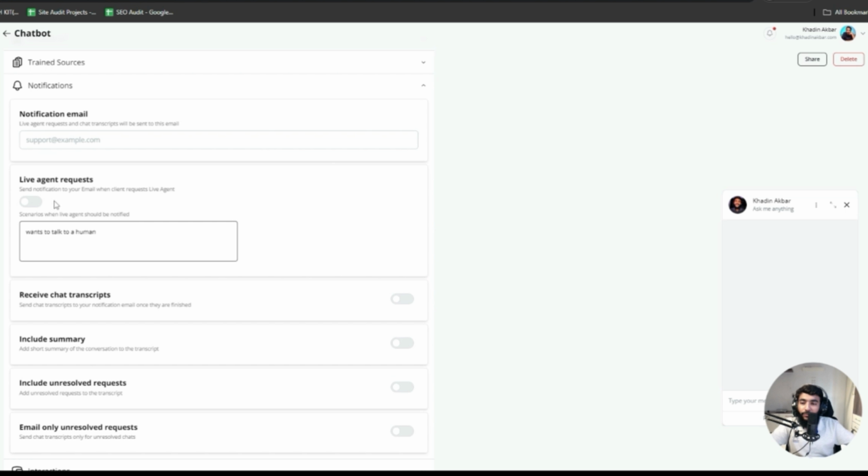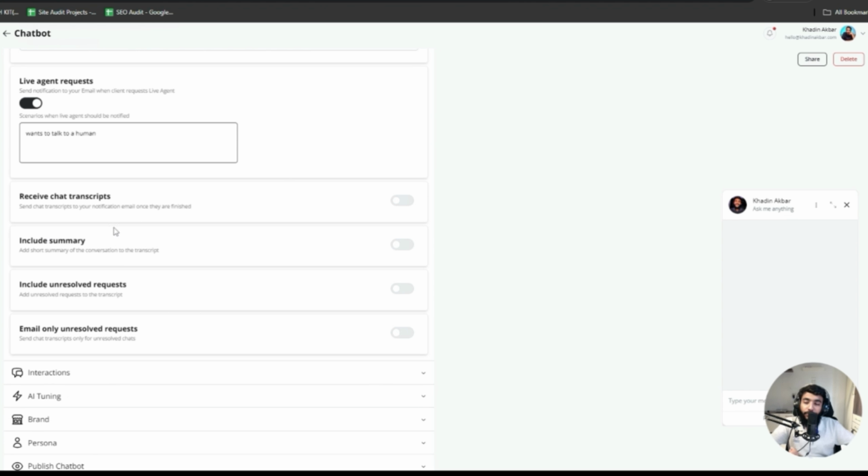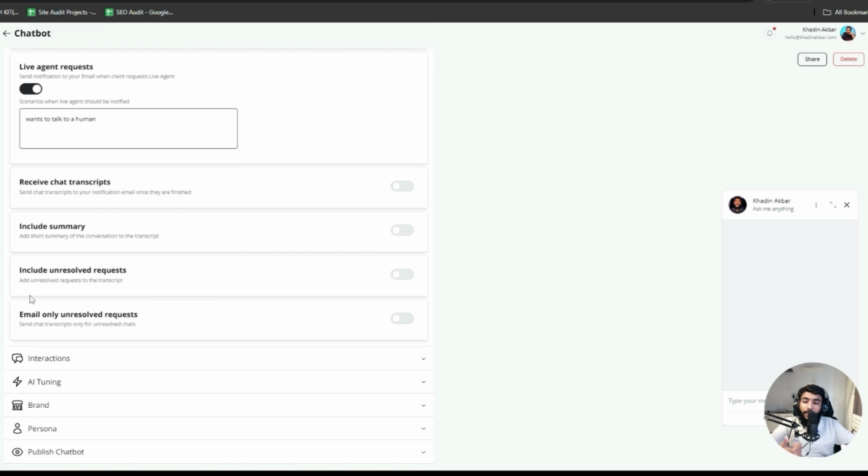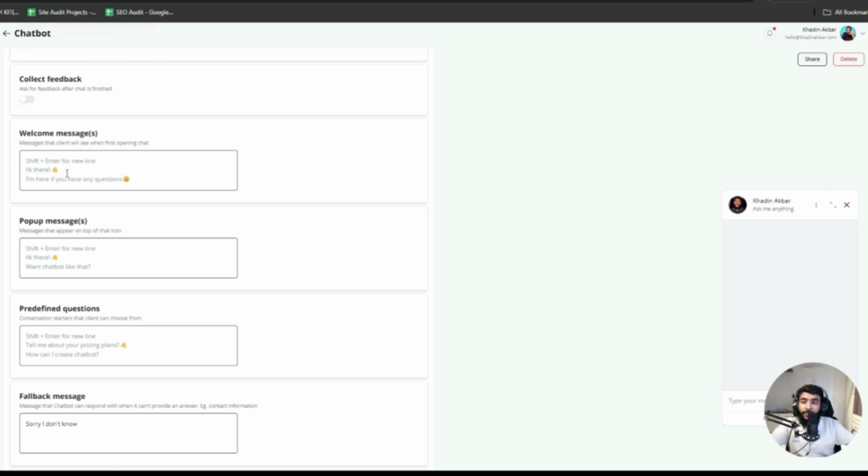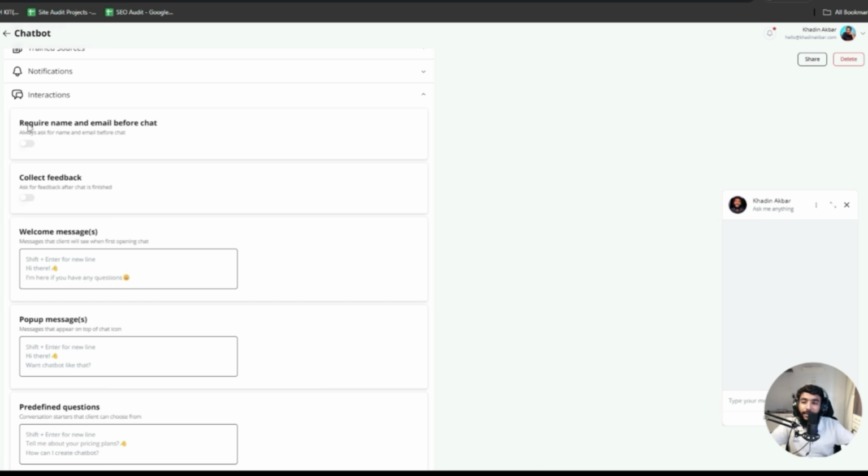Then we have notifications. If you want notifications for live agent requests, like if the AI didn't solve the query and you want a live agent to respond, you can just enable it. And then you have several other settings like receive. If you want to receive chat transcripts, include summary, or include unresolved requests as well, or you only want unresolved requests. Then you have some interaction settings, like if you want to require the name and email for the chat, so that you can generate leads. I'll disable it for right now, but it is the most important thing and you should enable it. Then if you want to collect chat feedback, I'd recommend you enable both these.